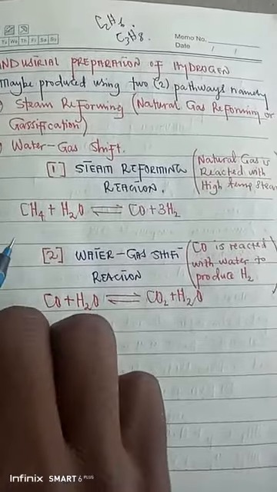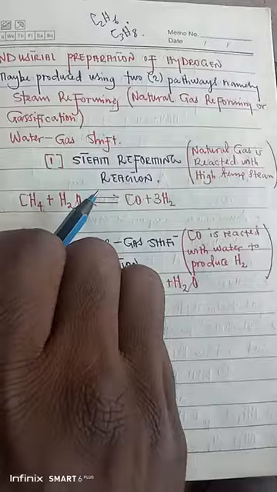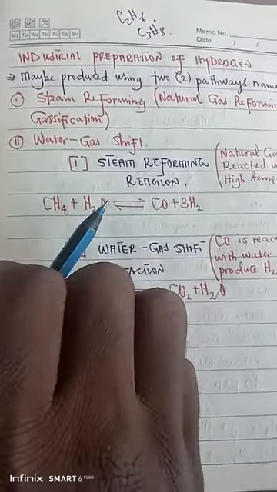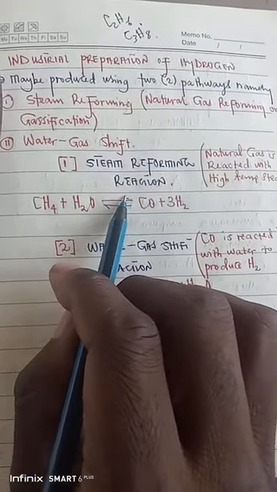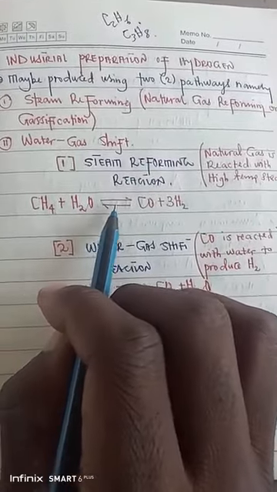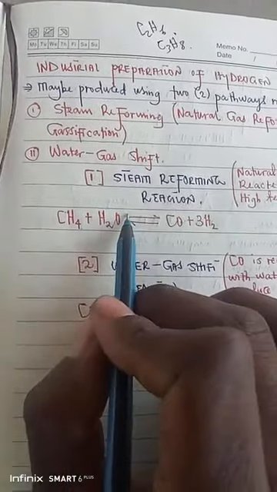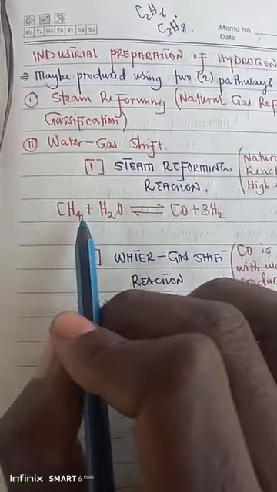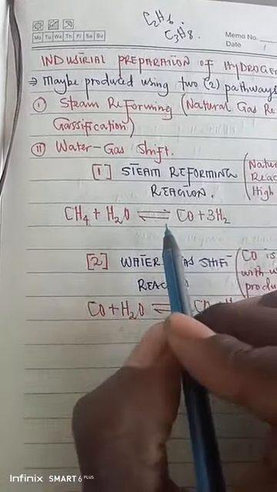Now, in this reaction, one of the key things that I want you to see is this thing here. You're going to see that there are two arrows here. There is this top arrow, which is representing a forward reaction, and then there is this arrow pointing backwards that is showing a backward reaction. Anytime you're going to see these arrows, then just know that that given chemical equation or that given reaction that you have is a reversible reaction.